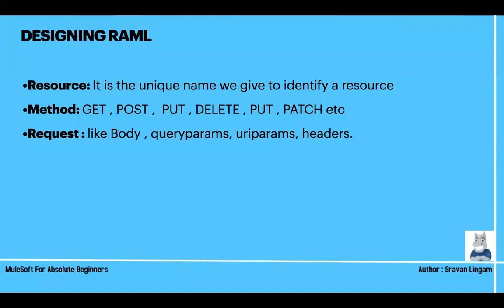Okay. Next thing is request. Request is the kind of body which we are sending. We can send the request in 4 different ways. Okay. We can send it as a body. I'll tell you what a body is for the beginners. Then we can send as query parameters. We can send as URI parameters. We can send it as headers. So the request can be sent in one of them or in all of them or in any combination. You can send it in any way. That is how you are designing your API.